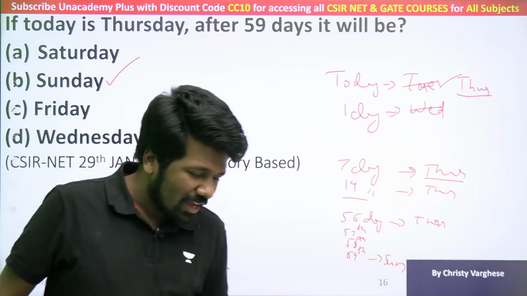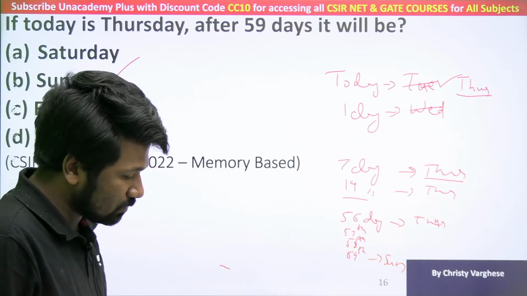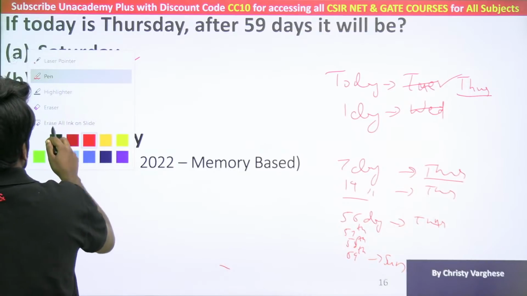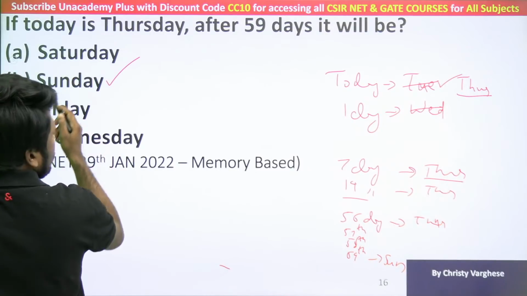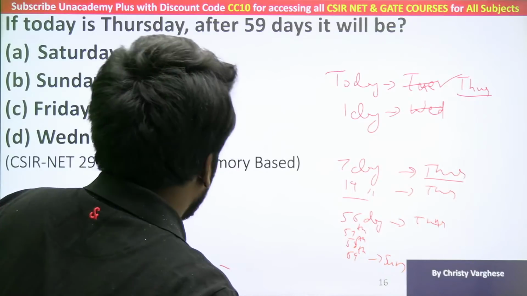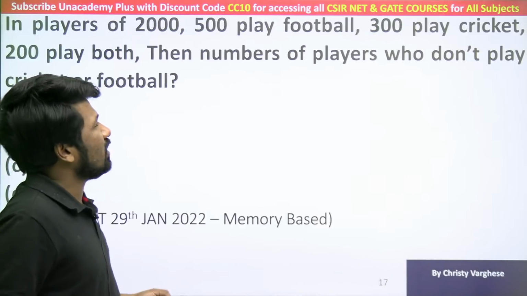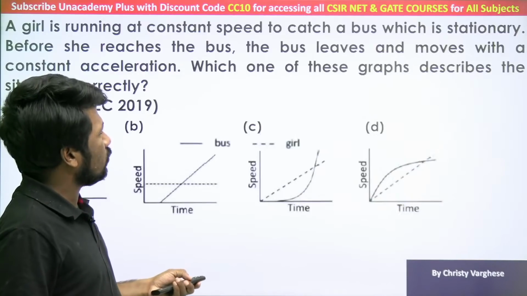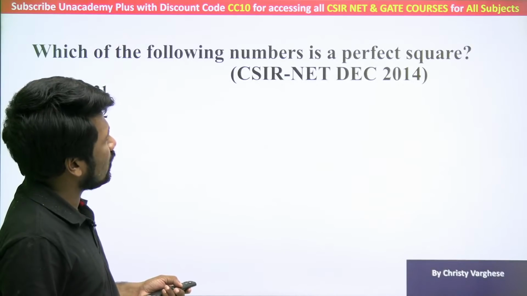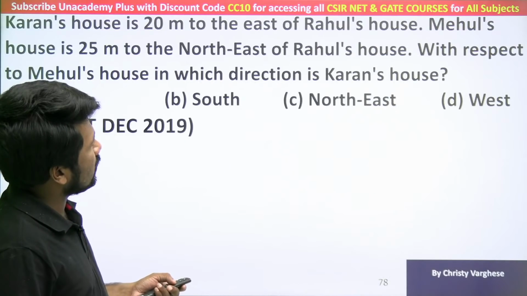Yeah, I agree that it is better if the word after was not there. Okay, it is not visible, let me just see. Okay, just a minute. If the word was 59th day, we would be more clear. I agree. I will show you one of the NET exam questions where they have asked that way. That was much easier to understand. I will show you that question also so that you get clarity.